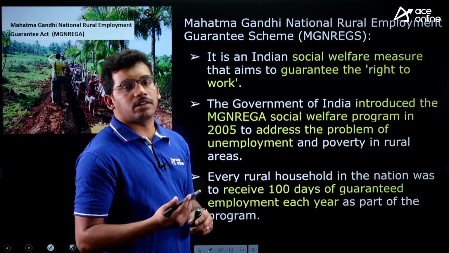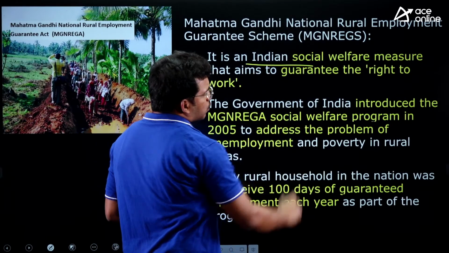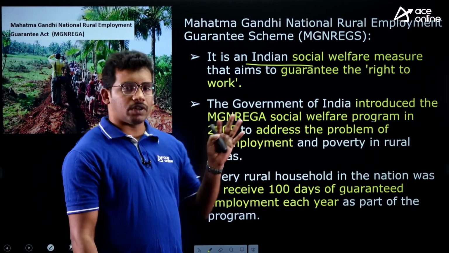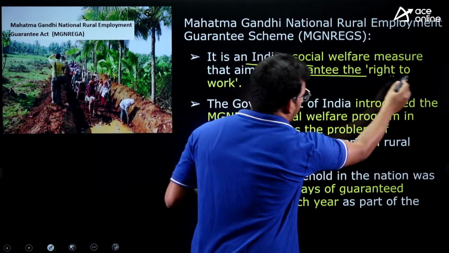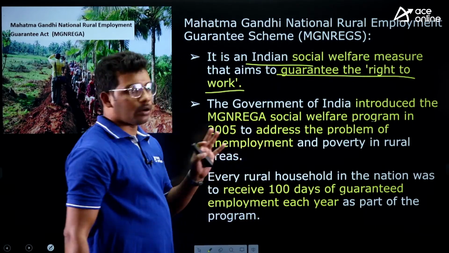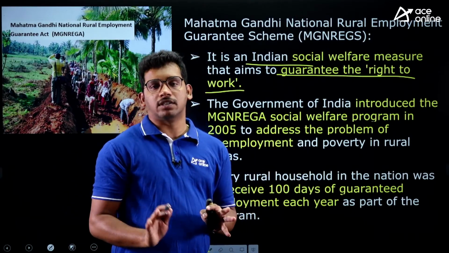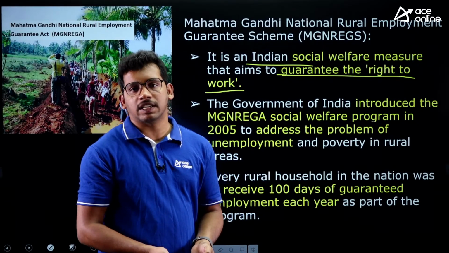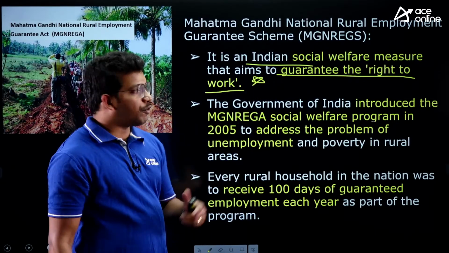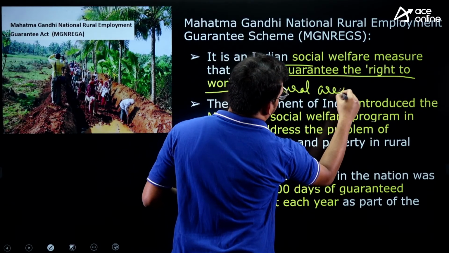Now we will understand what is MGNREGA, the Mahatma Gandhi National Rural Employment Guarantee Program. It is an Indian social welfare measure, like the number of schemes we have across ministries. This is also one such scheme which guarantees the right to work. People who want to work in rural areas, not in urban areas, okay? It is only for rural areas. People who want to work and earn money are supported by the government itself. You come, work here, create certain assets, then take money for your daily employment. So this is a guaranteed scheme for the right to work, very important for rural areas, not for urban areas.